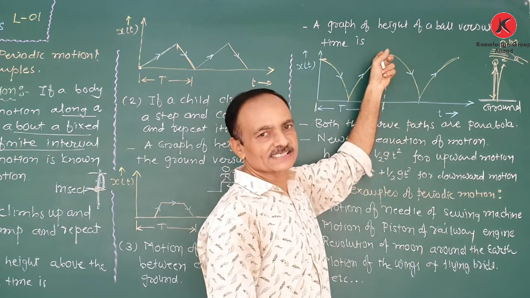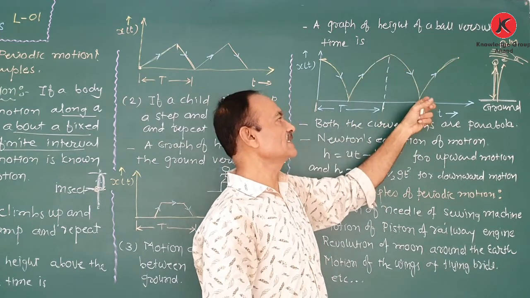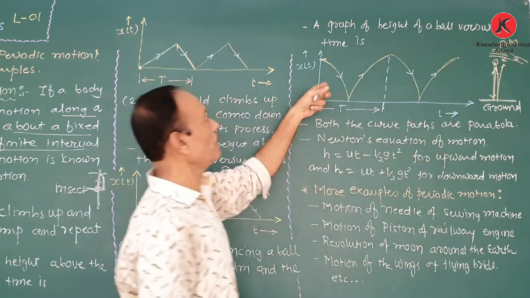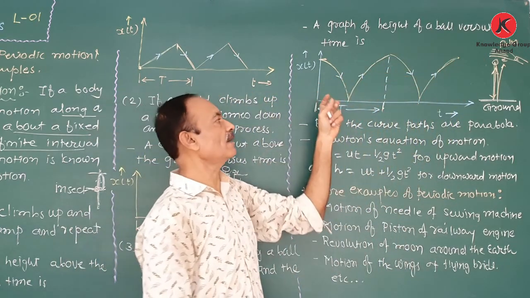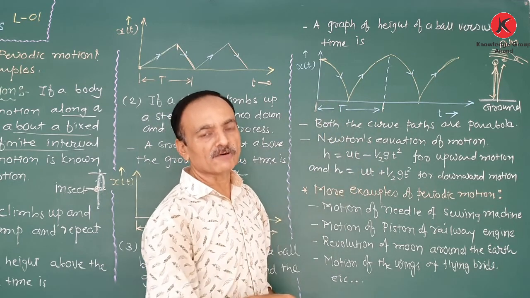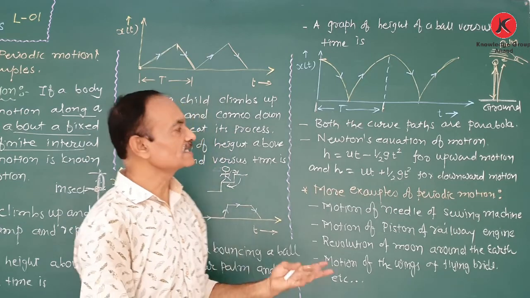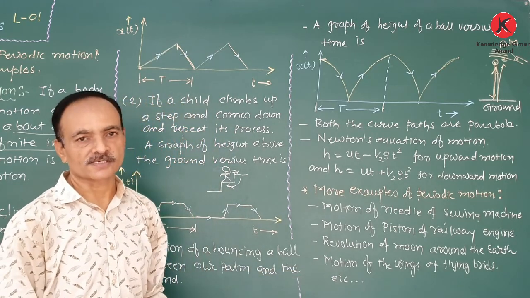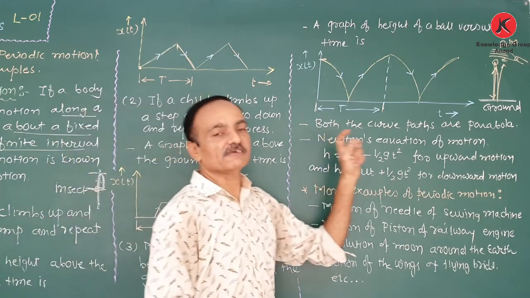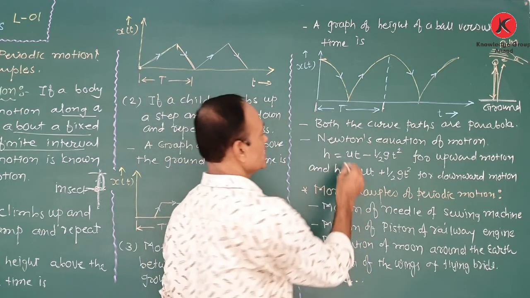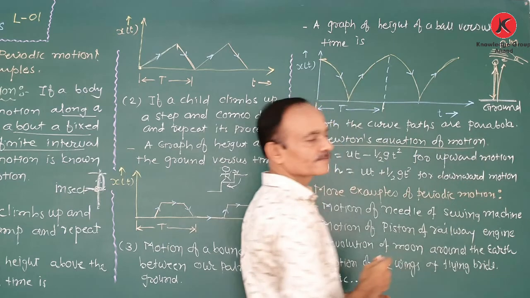Again the ball hits the ground at this time and returns back to our palm. So there is the graph of the height above the ground versus time for a ball bouncing between our palm and the ground. That is also an example of periodic motion. We can write the equation of motion for this ball, and these equations are known as Newton's equations of motion.